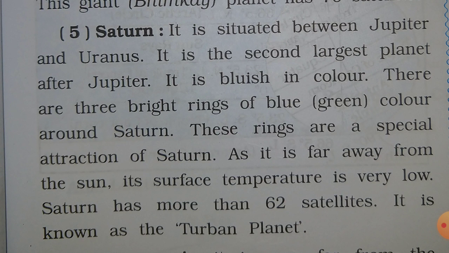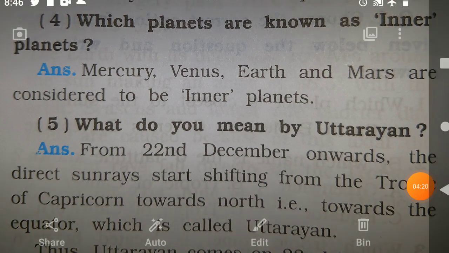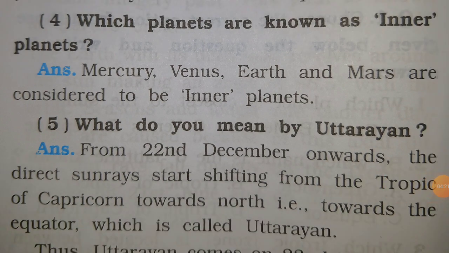As it is far away from the sun, its surface temperature is very low. Saturn has more than 60 satellites. It is known as the turban planet. Okay, we'll go to the next, inner planets. Answer number 4. Which planets are known as inner planets? Mercury, Venus, Earth, and Mars are considered to be inner planets. Okay, we'll go to the next answer.